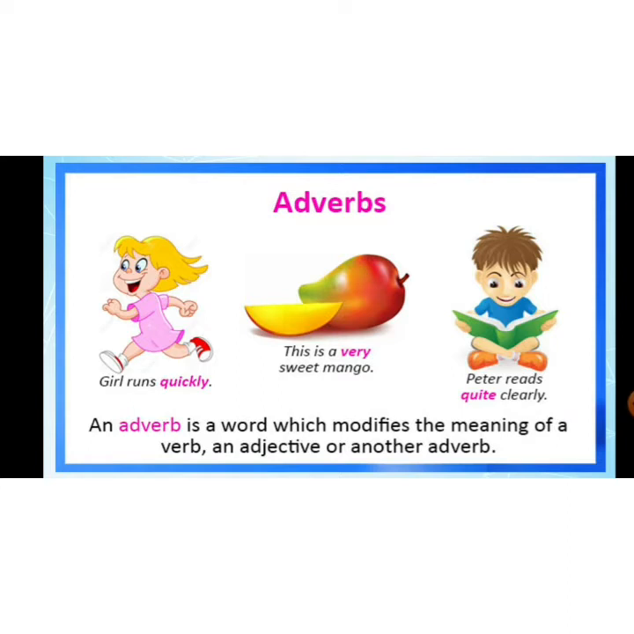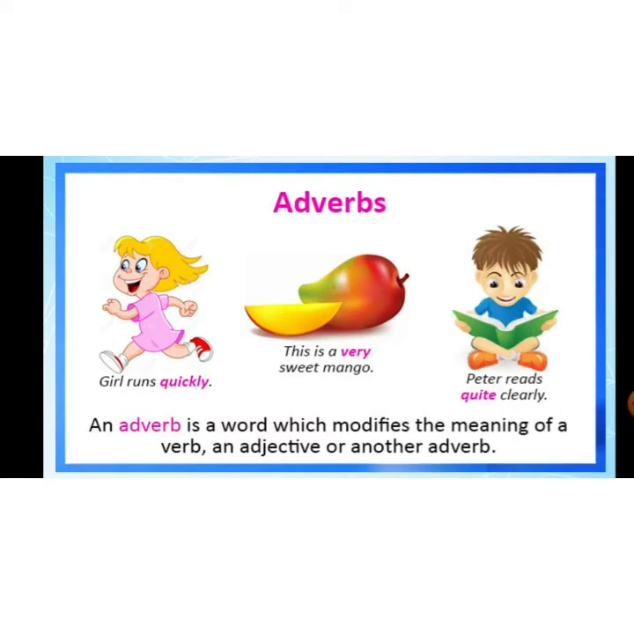Let's read the sentences. Girl runs quickly. This is a very sweet mango. Peter reads quite clearly. In the above sentences, some words are being highlighted. Runs quickly. Very sweet mango. Quite early. What are these words? These words are describing an action word. For example, girl runs quickly. How does the girl run? Quickly. Now, the action word is being described with an adverb, that is quickly.